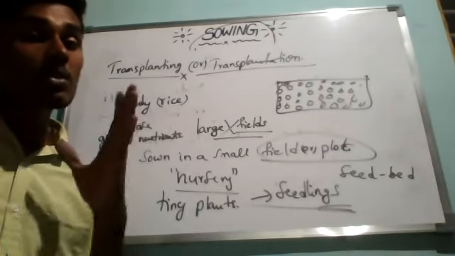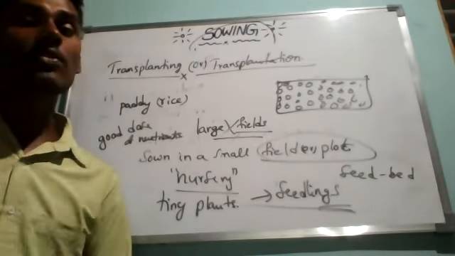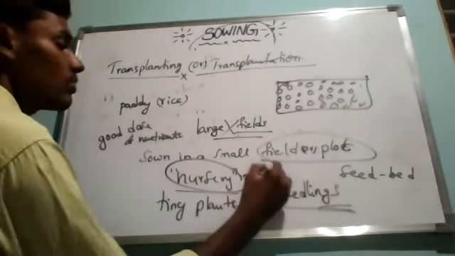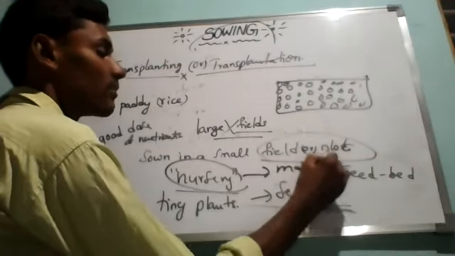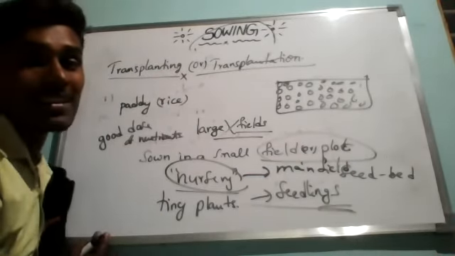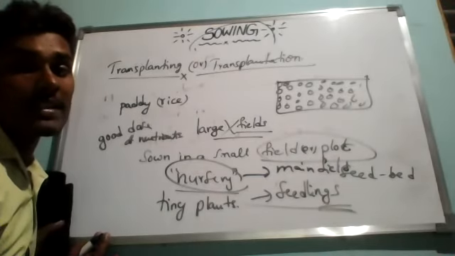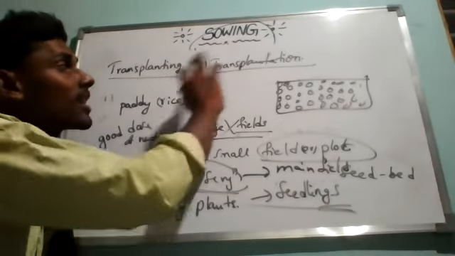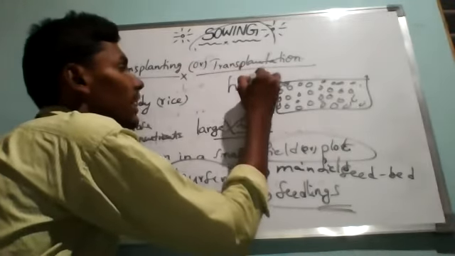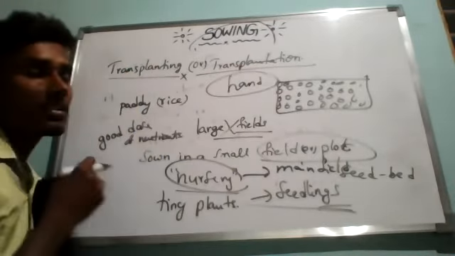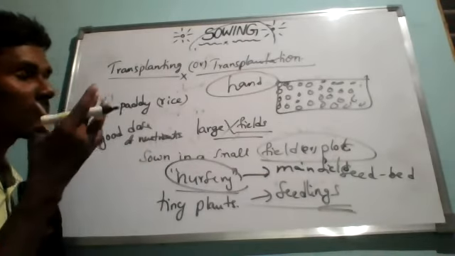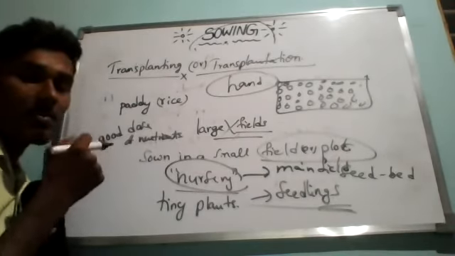So the process of transferring the seedlings from the nursery to the main field, meaning a big field, is called transplantation or transplanting. This process is done by hand, not by any kind of seed drill or something, because they are small plants. If you use some kind of machinery, it may damage the small plants.